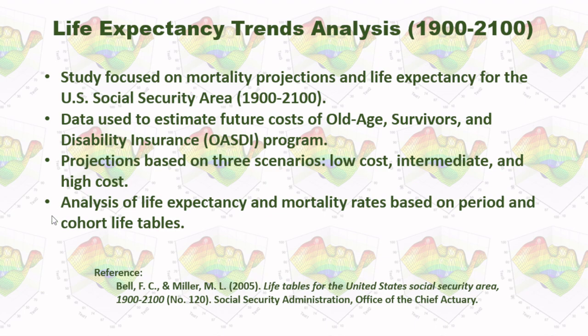And they performed analysis of life expectancy and mortality rates based on period and cohort life tables. Of course, they have their own model.